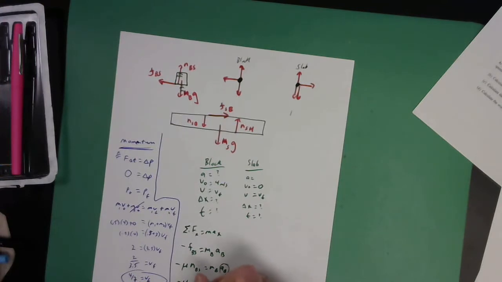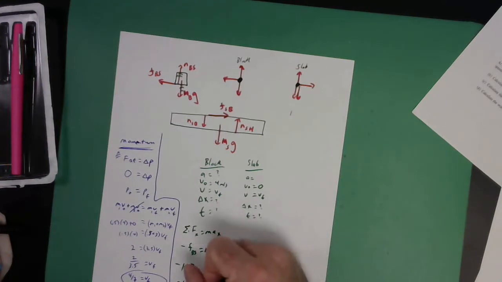So that's good. NBS is going to be MBG. Is MB acceleration B. You say, oh my gosh, the mass of the block is going to drop. That's awesome, right? So this is minus 0.2, 9.8. That is my acceleration of the block. That is going to be a fifth of 9.8. I should be able to do that. That's going to be 1.96. Negative 1.96 meters per second squared is the acceleration of the block.